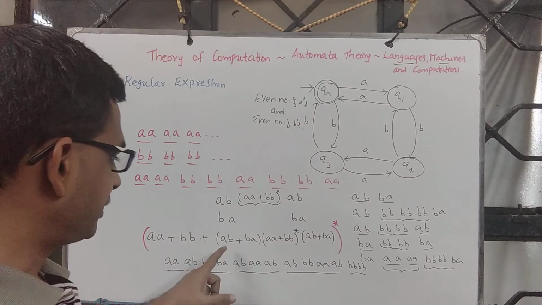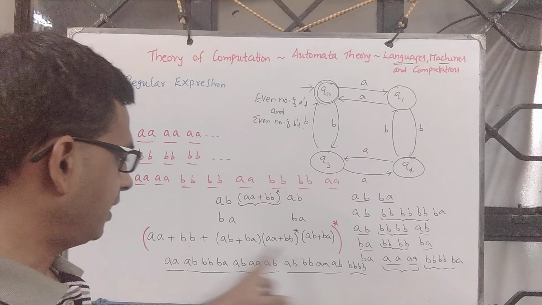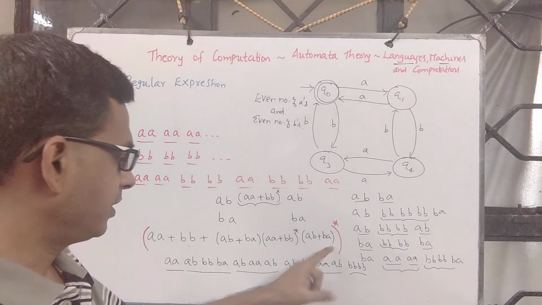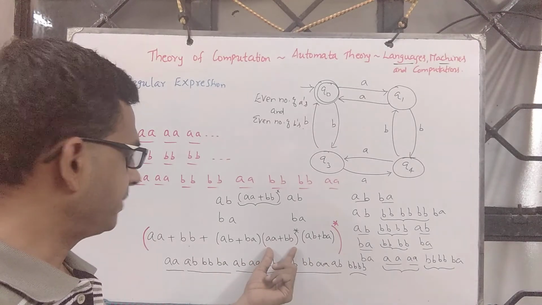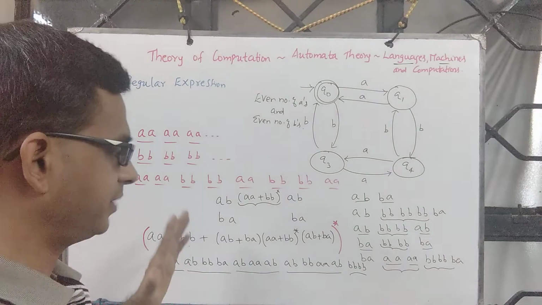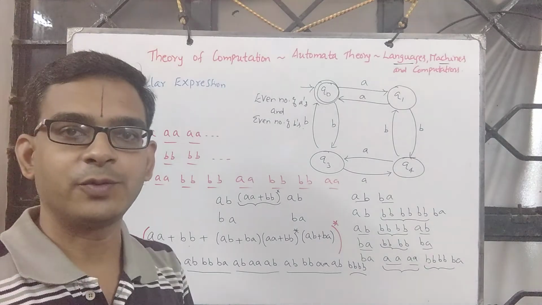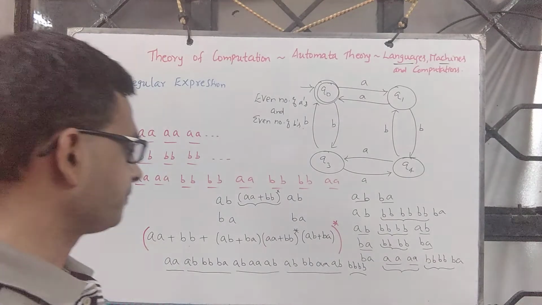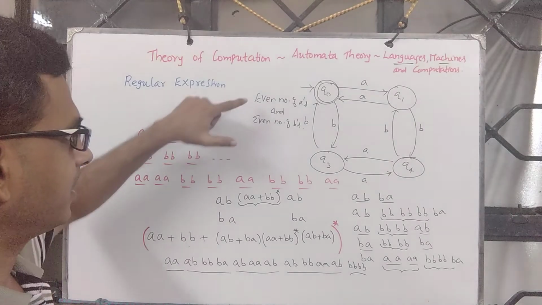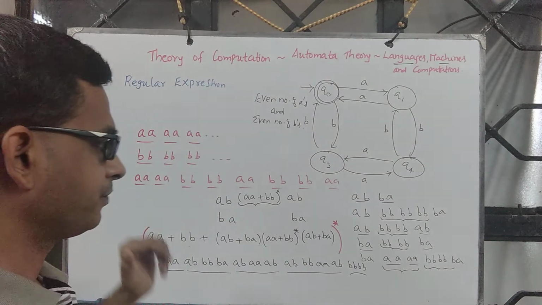Now this clearly tells you that if you have AB or BA, then number of A's and B's are even. For this, number of A's and B's are even. For this, number of A's and B's are even. For this, number of A's and B's are even. Therefore, every string that is generated out of this expression has the property that number of A's as well as number of B's both are even.